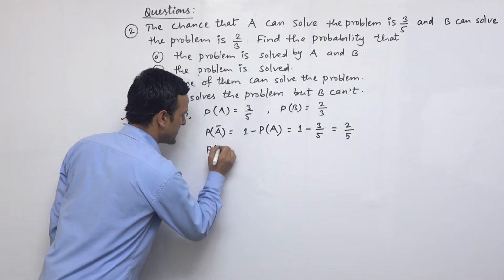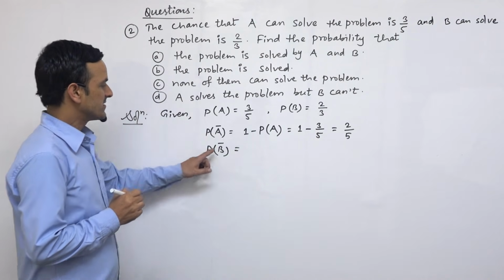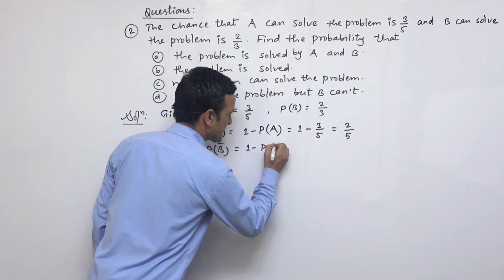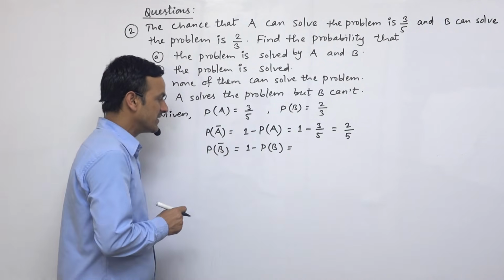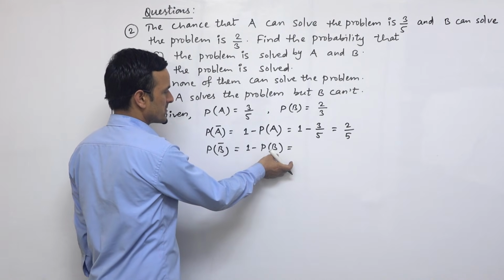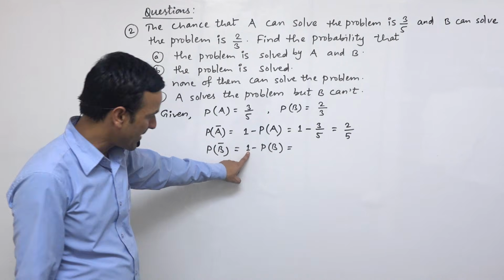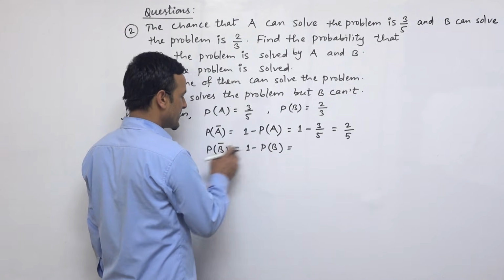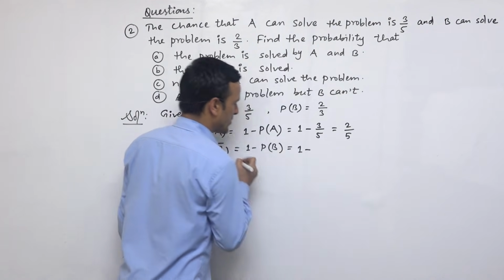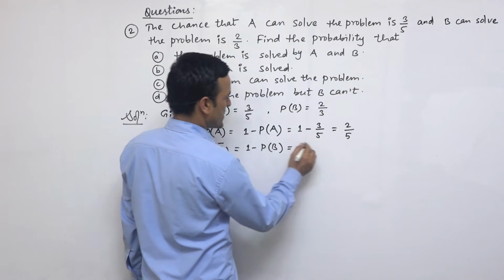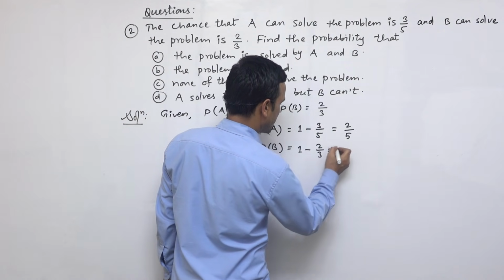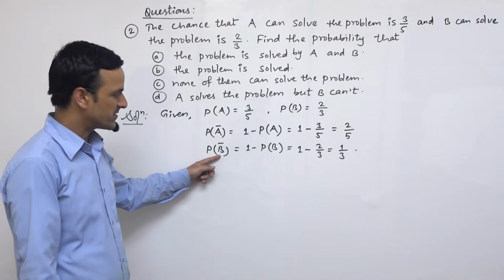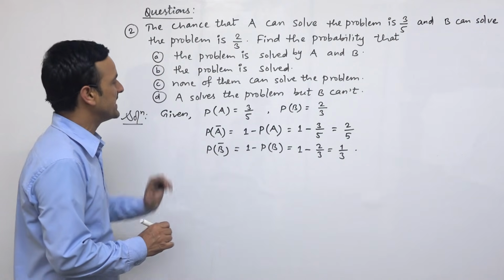Similarly, the probability of B complement, that means this problem is not solved by B, is found by using the formula 1 minus PB. 1 is the maximum probability, and from the maximum probability we subtract the probability of solving this question by B. So 1 minus PB means 2 upon 3, and 3 minus 2 means 1 by 3. So this is the probability of not solving this question by A and B.